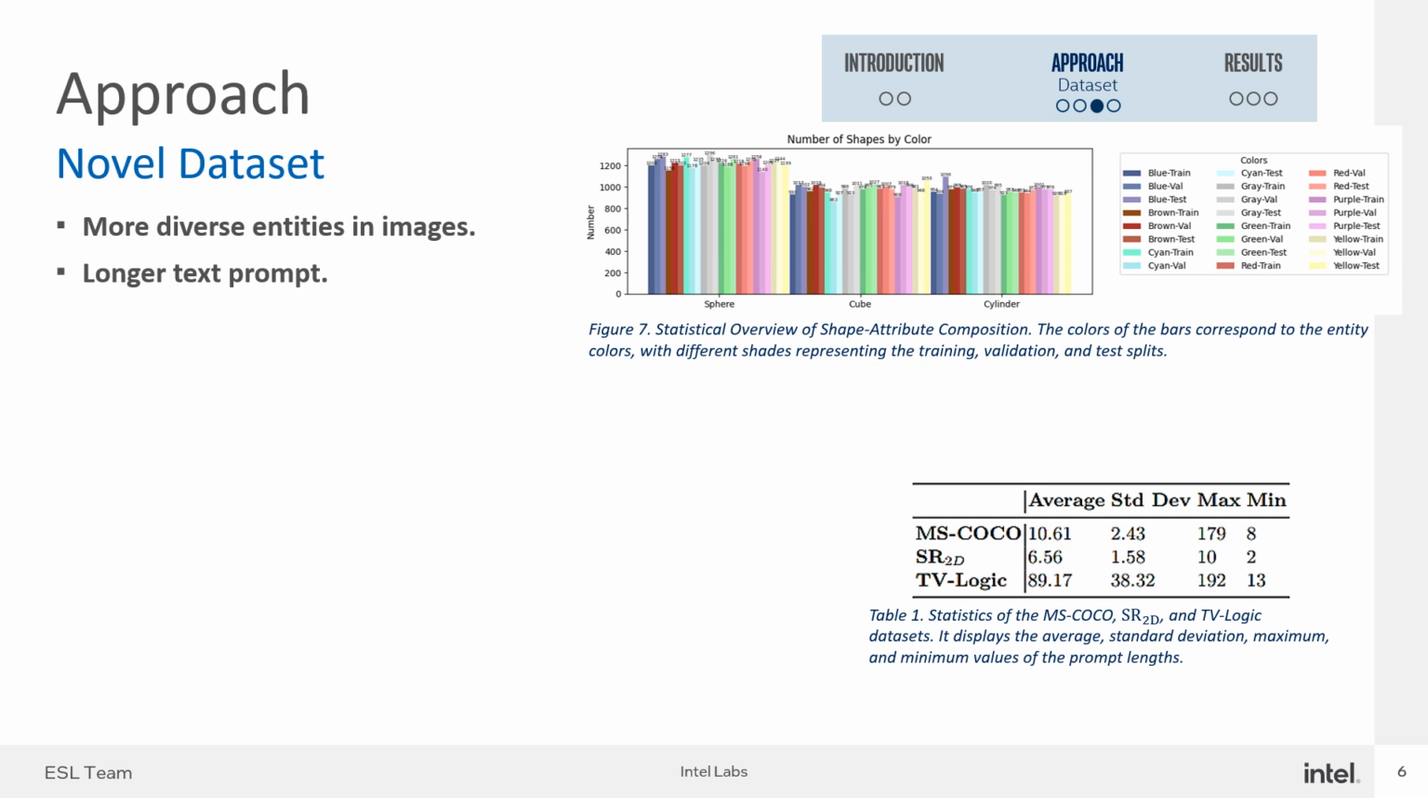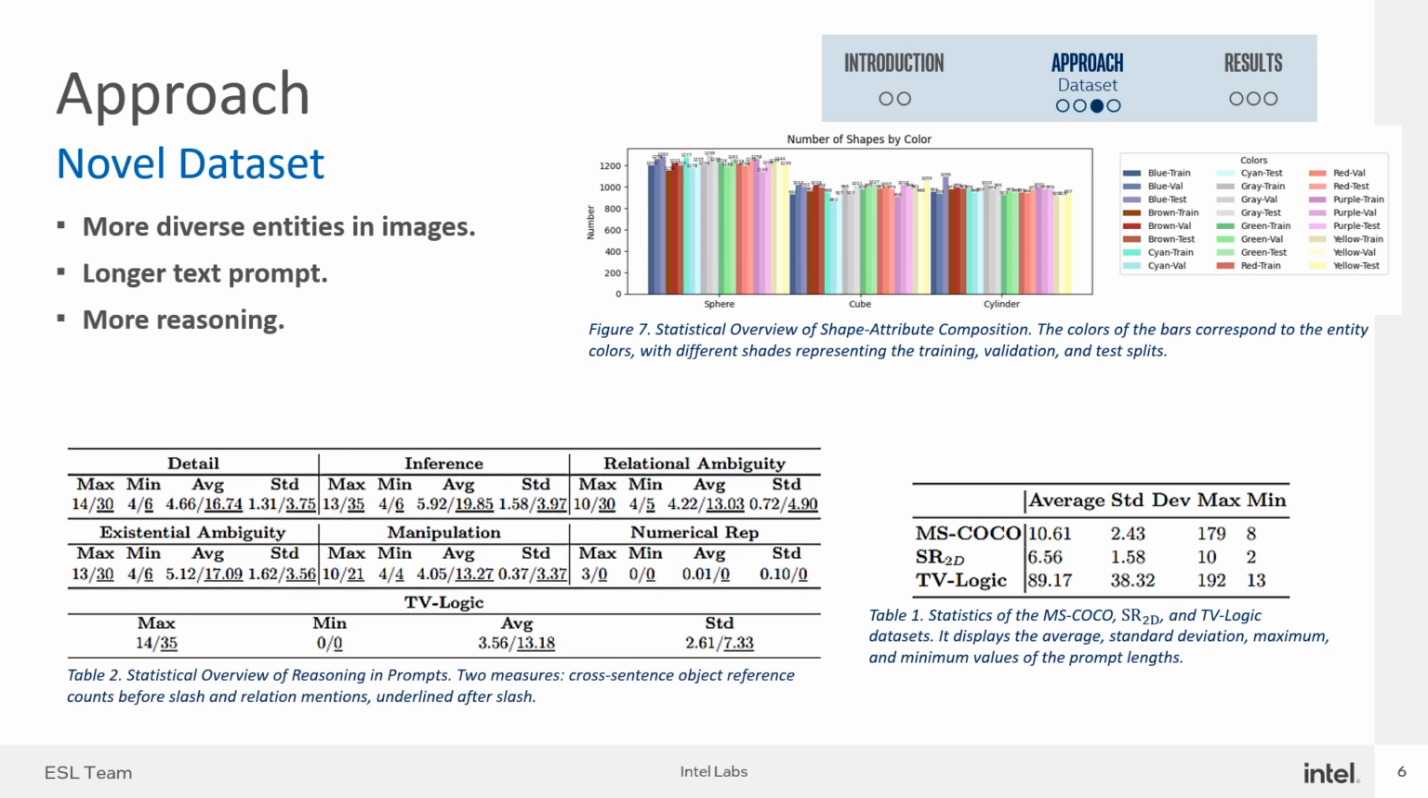Similarly, the SR2 dataset focuses on spatial relations, but overlooks logical operations and language diversity. These gaps highlight the need for a dataset that captures a wider range of relational concepts and reasoning operations. Table 1 here shows the related comparison in prompt length. Table 2 over here shows the statistical data on reasoning concepts for better understanding the dataset's complexity. There are 2 concepts being mentioned. The first one is the count of cross-sentence object referencing, and the second one is the number of relations within the text prompts.